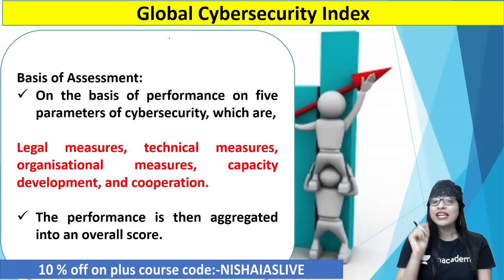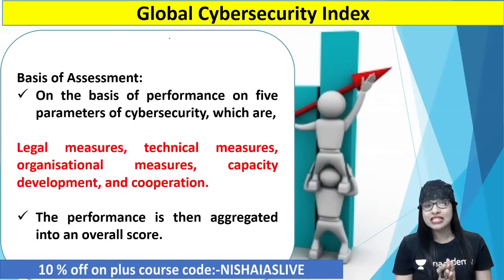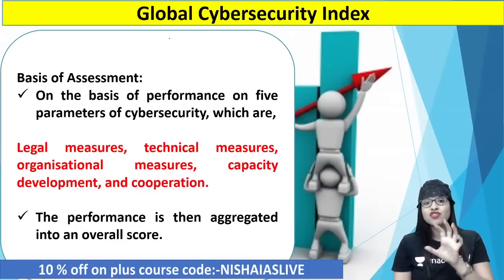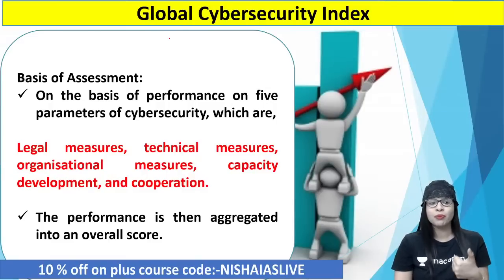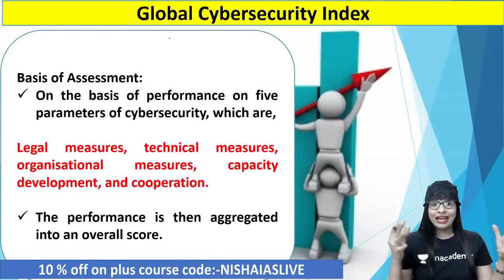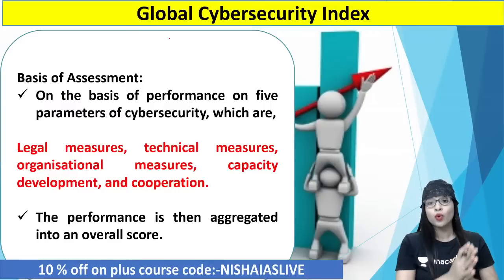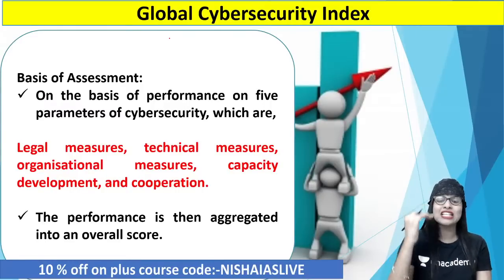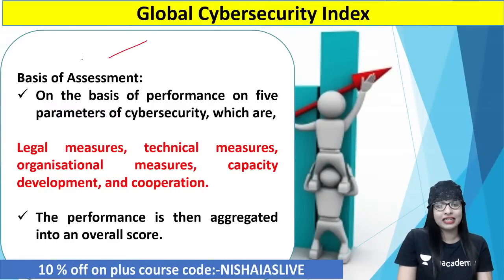Now, how do you actually calculate or assess such an index, guys? There are 5 parameters based on which you will calculate the so-called cybersecurity index. One is legal measures, how strong the legal measures are in your country, India. Followed by the technical measures, then the organizational measures, capacity development, and also cooperation. Taking an aggregate of all these together, you will get an overall score based on which you will categorize or rank the countries based on this particular index. Clear?